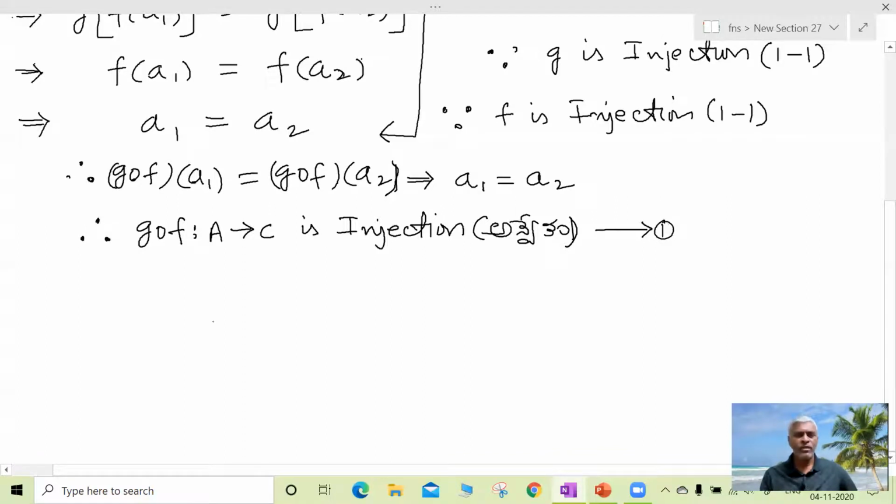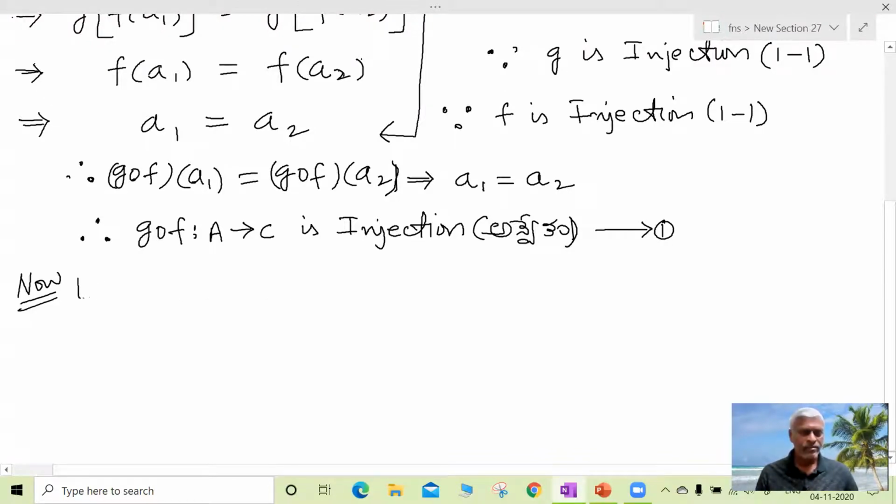Now we have to prove that g circle f is surjection. So now let us prove it as surjection.